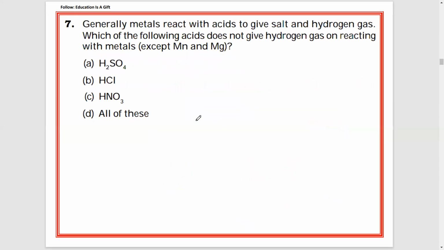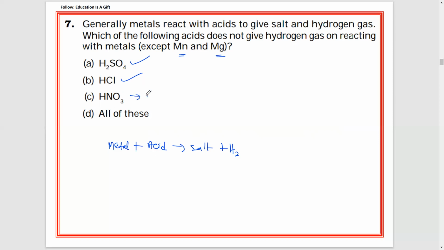Number 7. Generally metals react with acids. They are asking, generally metals react with acids to give salt and hydrogen gas. Of course, which of the following acids does not give hydrogen gas on reacting with metals, except manganese and magnesium? You see, sulfuric acid will react with all metals and produce salt and hydrogen gas. HCl, hydrochloric acid, also will react with different metals. It will produce salt and hydrogen gas.